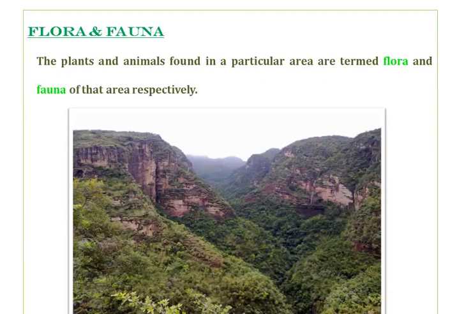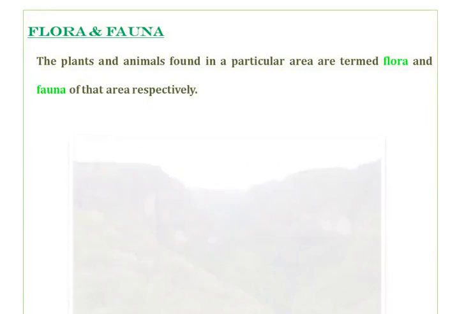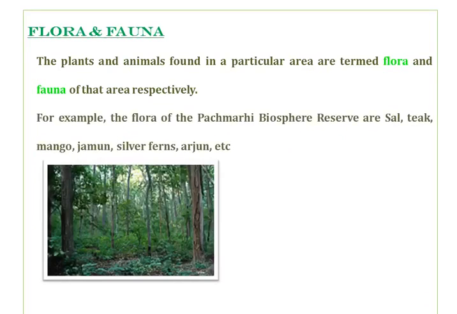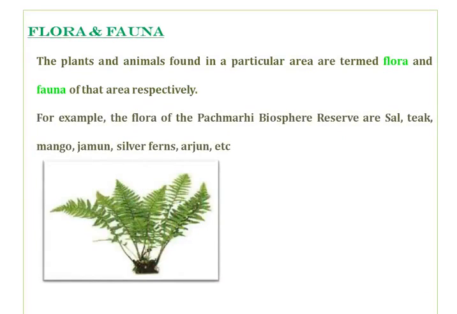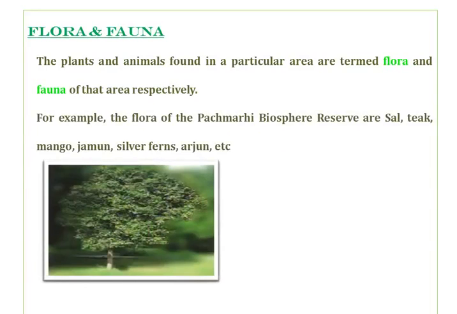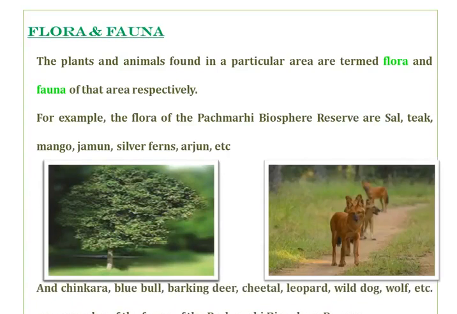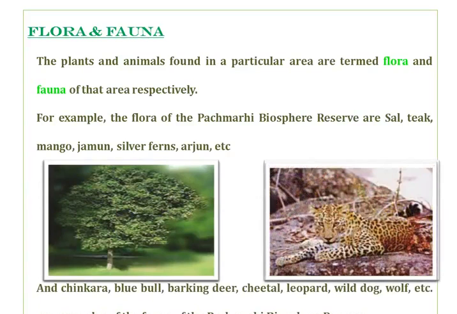This is the Pachmarhi Biosphere Reserve, and the plants found in Pachmarhi Biosphere Reserve are sal, teak, mango, jamun, silver ferns, arjun, etc. And the fauna are blue bull, barking deer, cheetah, leopard, wild dog, etc.